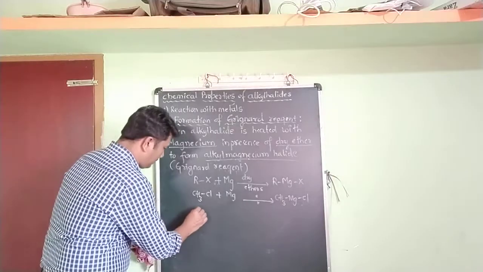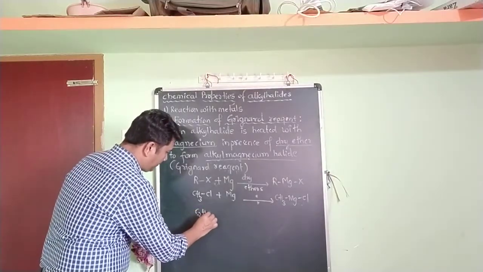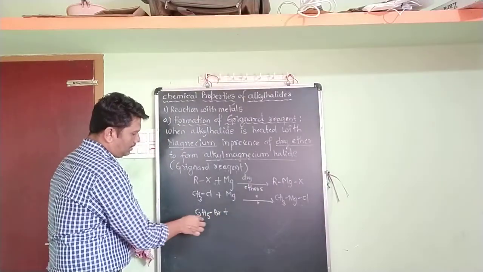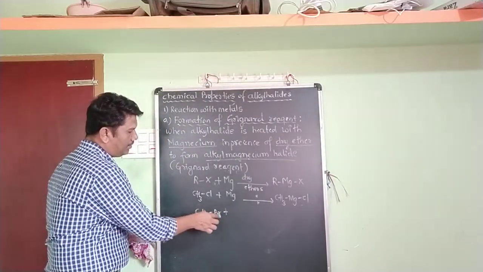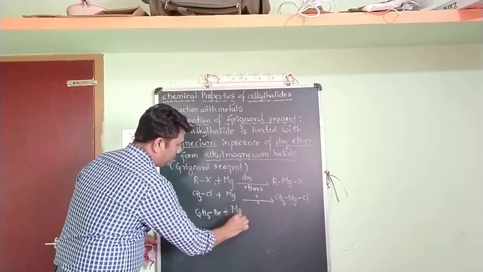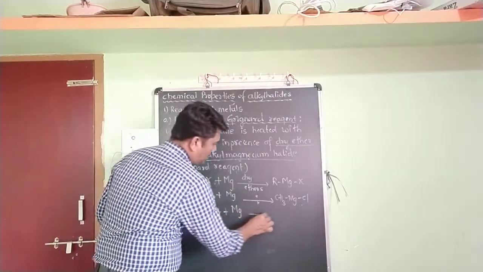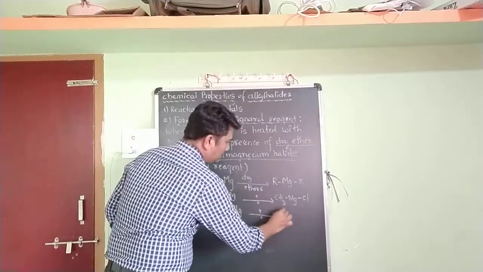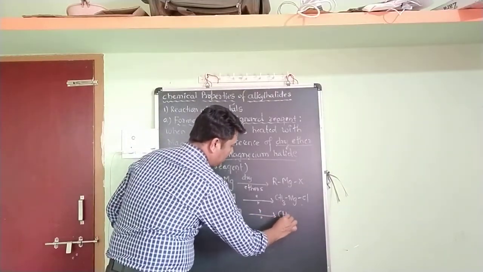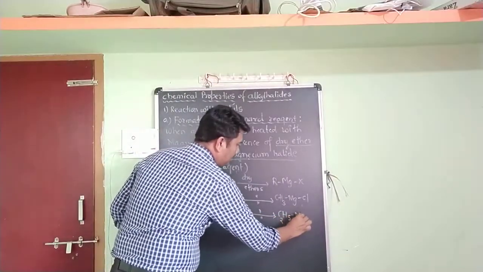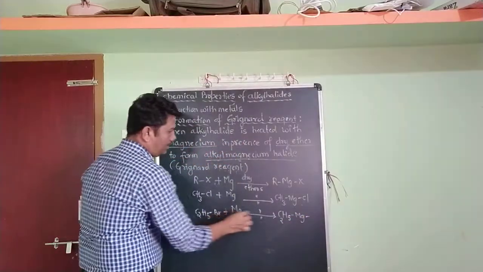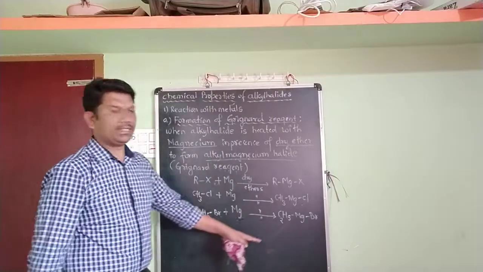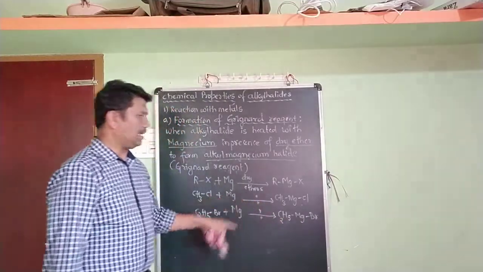I'll take one more example. C2H5Br plus Mg, where C2H5Br is ethyl bromide. When it is heated with magnesium in presence of dry ether, it forms C2H5MgBr. So ethyl magnesium bromide is your Grignard reagent.